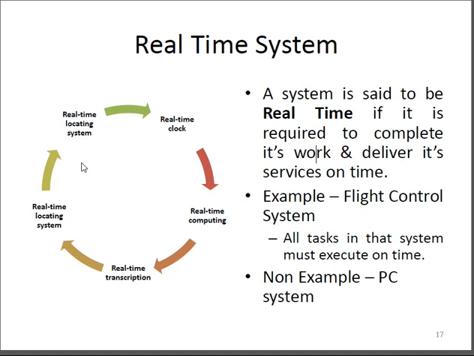And they are either event driven or in the time sharing mode. If we talk about event driven systems, in that case it switches between the tasks based on their priorities, as well as time sharing switching of the task.